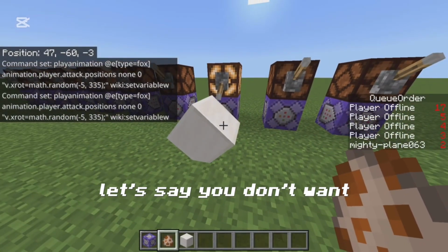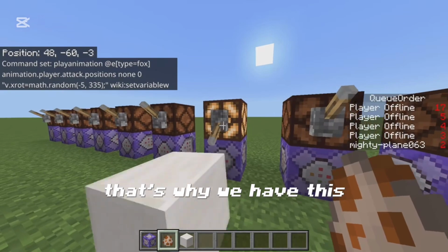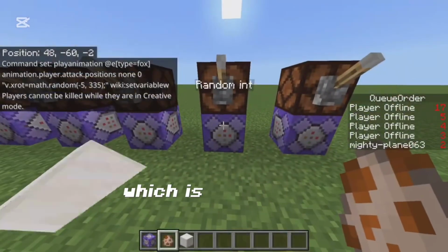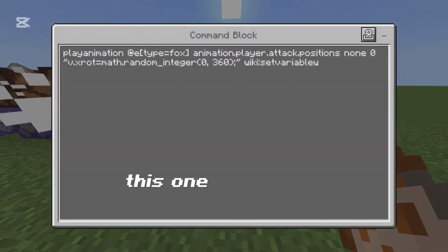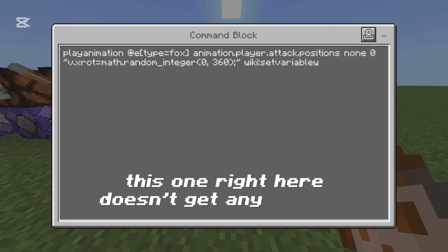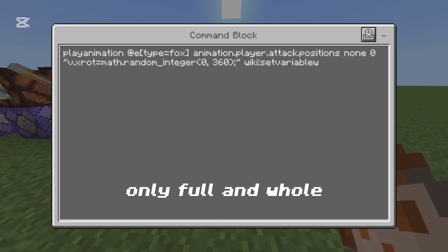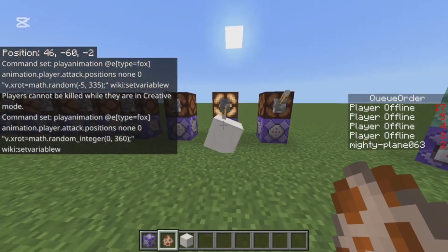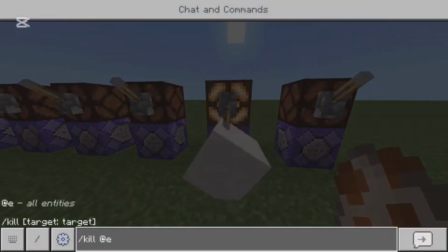But let's say you don't want decimals. That's why we have this next one right here, which is random.integer. This one doesn't get any decimals at all, only full and whole numbers. As you see, pretty nice.